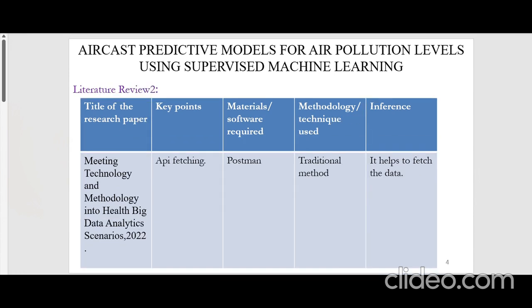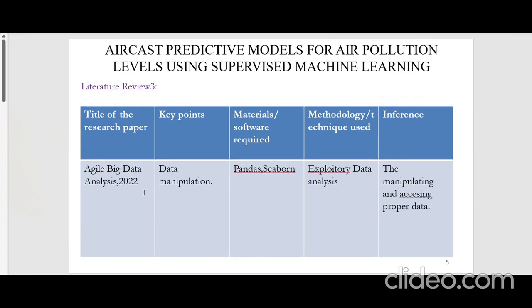So our next literature review is meeting the technology and methodology in big data analytics scenarios. It basically uses the Postman technique where an API is fetched using the digital method, through which we will be getting the Excel form of data. Another one is agile big data analysis, which is a modern technology where they basically use pandas and seaborn to establish and determine how the data is to be presented in front of the user.